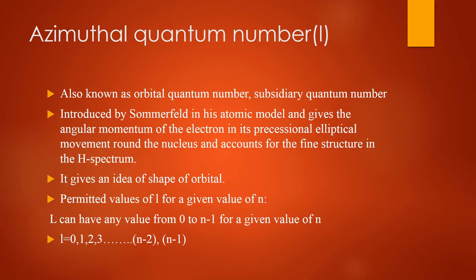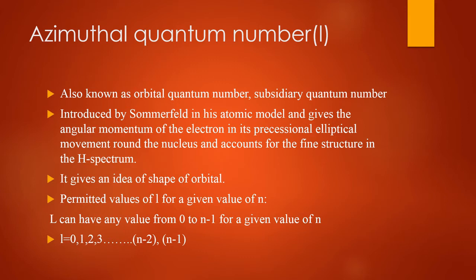It describes the spatial distribution of the electron cloud and angular momentum. It gives the name of the subshell associated with the main shell. Okay, students, it gives the name of the subshell. It was introduced by Sommerfeld in this atomic model, and gives the angular momentum of the electron in the precessional elliptic movement around the nucleus, and accounts for the fine structure of the hydrogen spectrum. It gives an idea of the shape of the orbital.